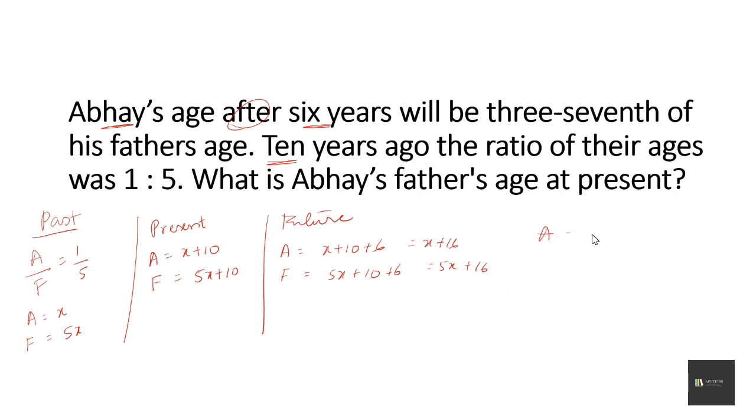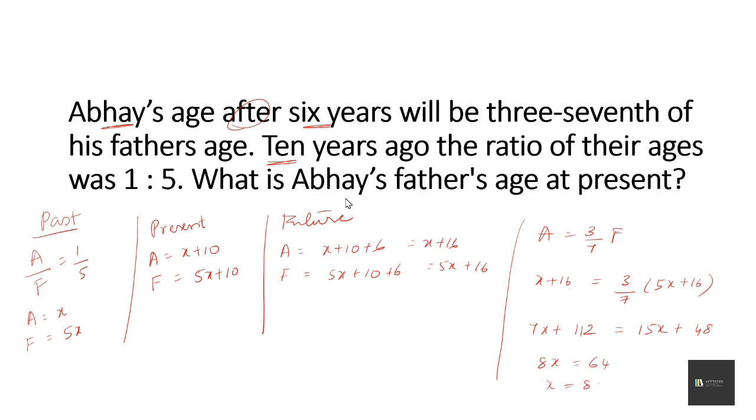So x plus 16 is equal to 3/7 of 5x plus 16. On cross multiplication, so x is equal to 8.